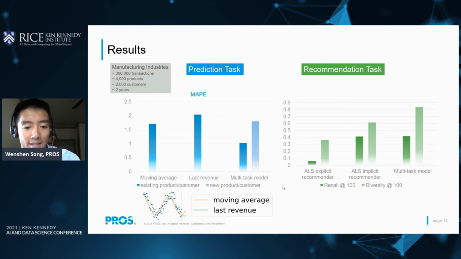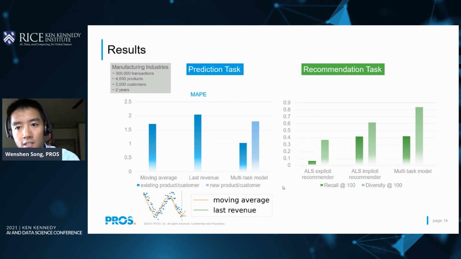For the recommendation task, we have the alternating least squares, ALS, explicit recommender and implicit recommender as reference. Due to the implicit essence of recommendation, we can see that the implicit recommender can do a much better job than the explicit recommender. But the multitask model still has a better recall and overwhelming diversity.